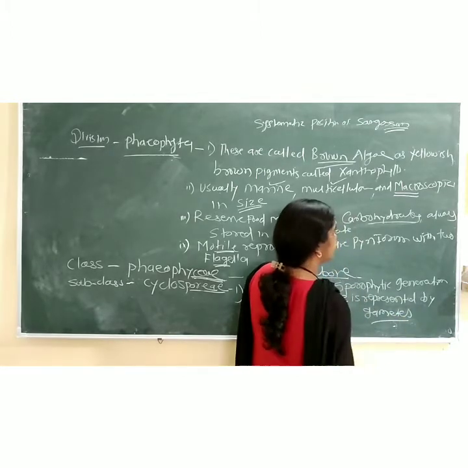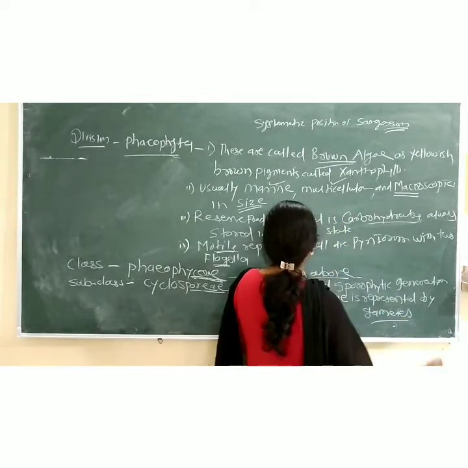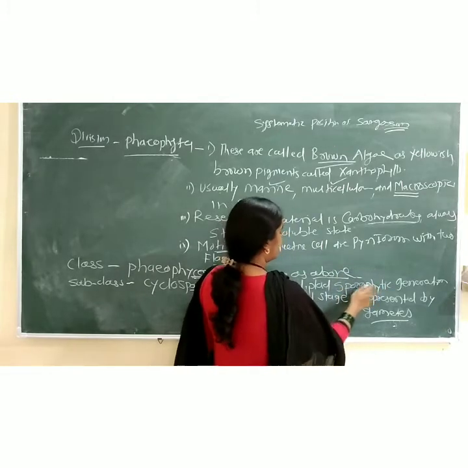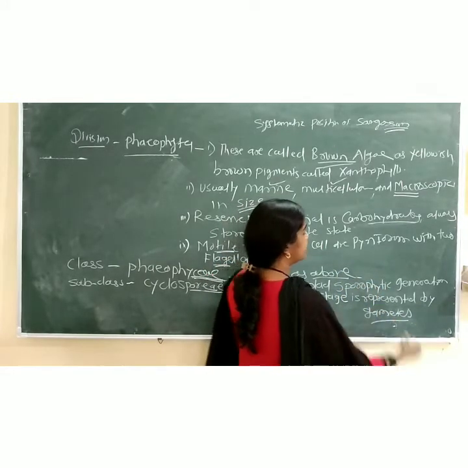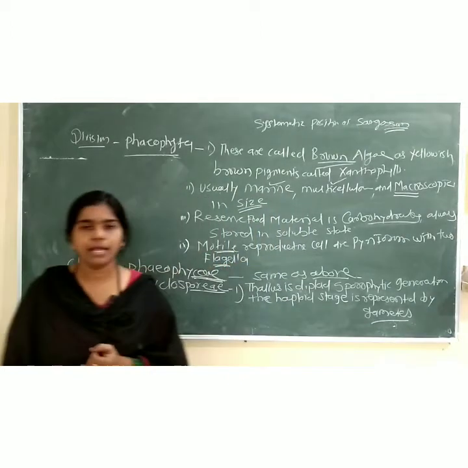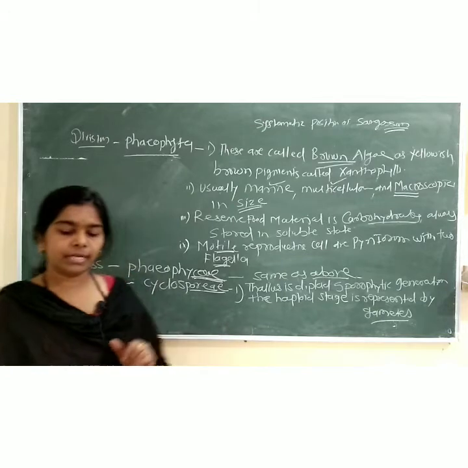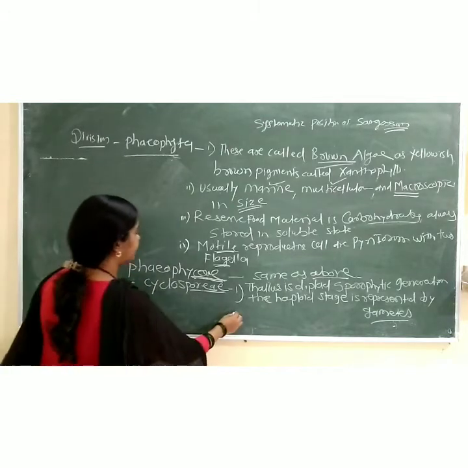Gametes means which gametes? Male and female, so both are haploid. So which stage is diploid? Sporophytic. Which stage is haploid? The one producing gametes, that is the gametophyte.